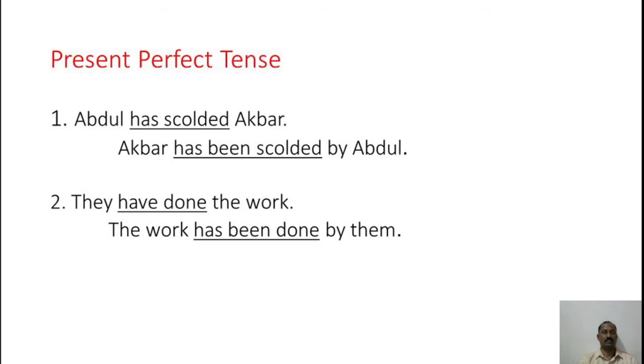The word scolded is already in past participle form, so we keep it as it is, and here instead of has we have used has been according to the tense. And second example: they have done the work. If you convert it into passive voice, The work has been done by them.